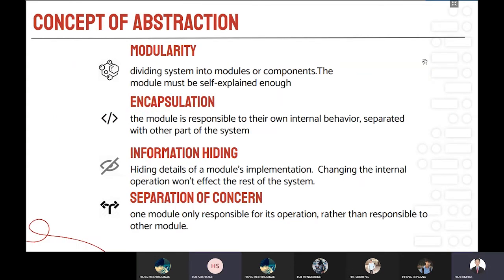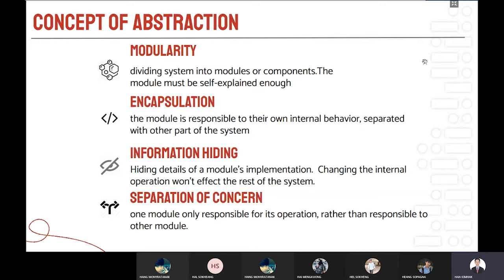So moving to another part, the concepts of abstraction. The first concept is modularity. It is a concept of dividing a system into modules or components, each of which is individually designed, implemented, and tested. The module must be self-explanatory enough and can be reused in other systems. The second concept is encapsulation. The module is responsible for its own internal behavior, separated from the other parts of the system.